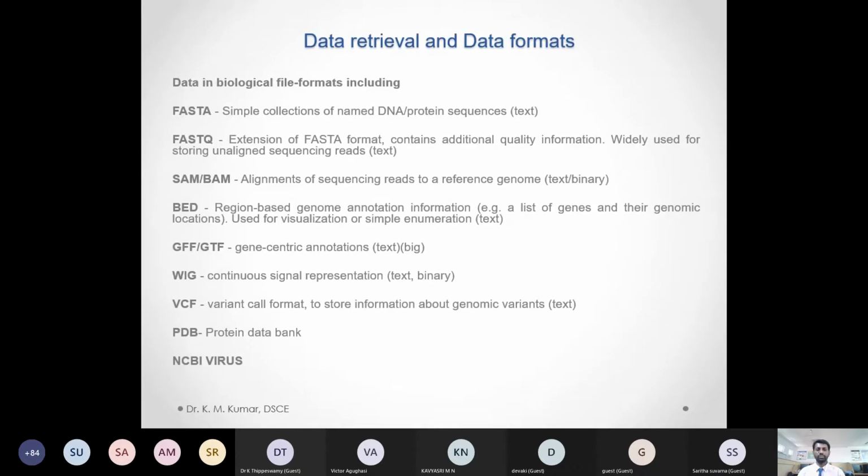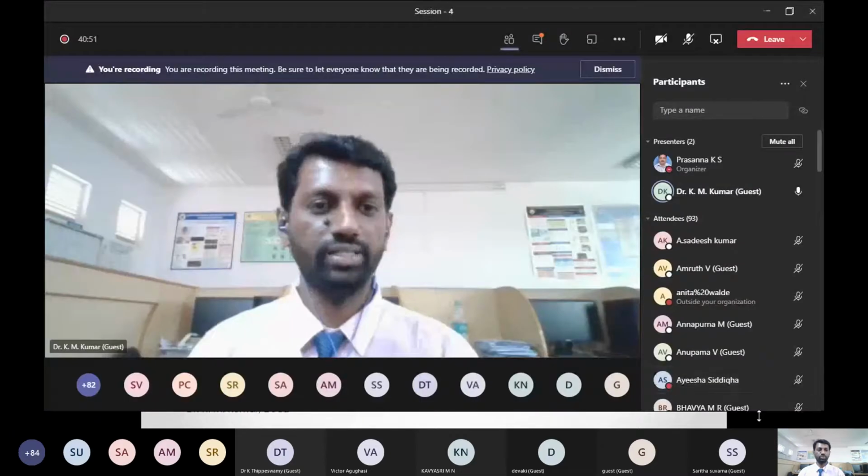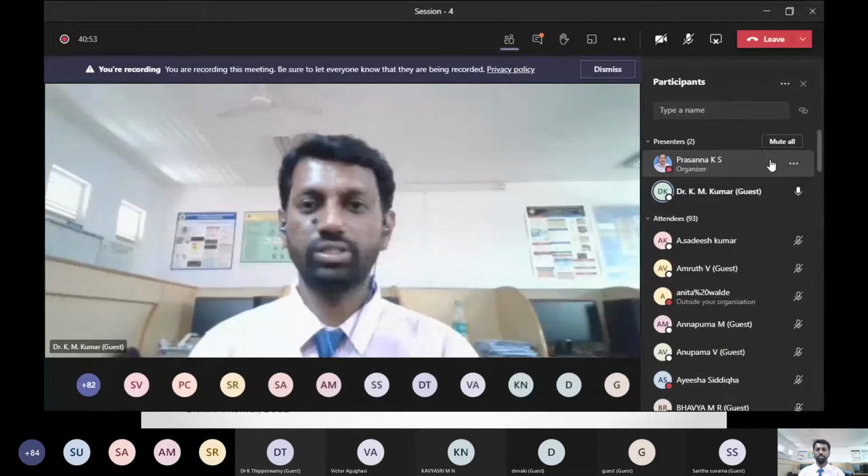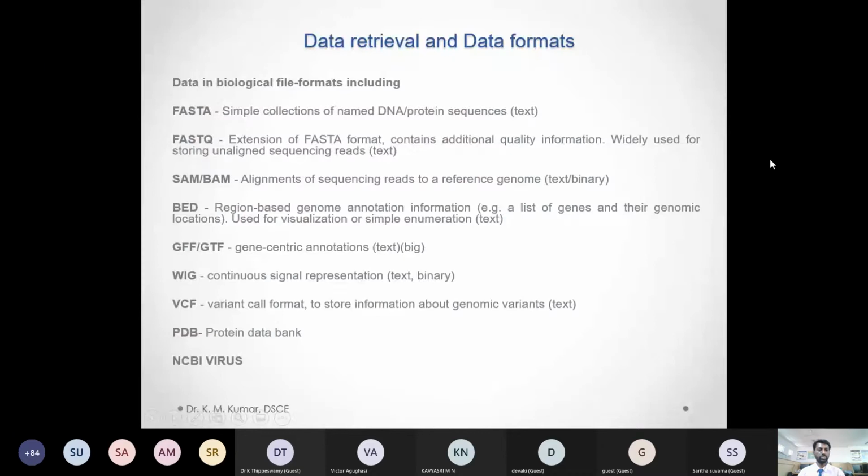Before going to this, we need to know the data retrieval and data formats, the different data formats we are going to use in this training. One is the FASTA format, in which all the gene sequences and protein sequences are deposited in the database. The FASTQ format we get from the sequencer machines.